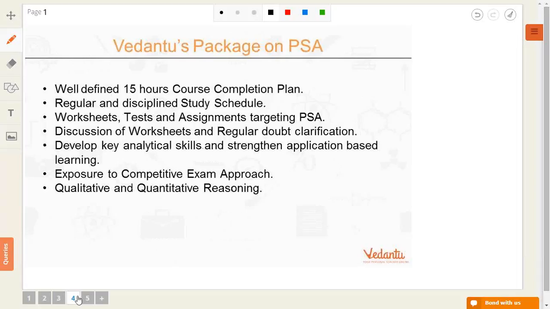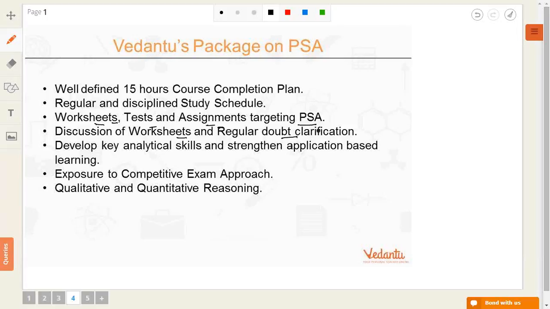And coming to Vedantu's package on PSA, that is, what we offer on PSA on Vedantu. Our course on PSA is a well-defined 15 hours course completion plan. Every teacher is defined, the curriculum is defined for all 15 hours with a regular and disciplined study schedule. Worksheets, tests and assignments are targeting PSA. There are worksheets after every session, based on every topic. Assignments are there and tests are there at regular intervals. When the students attempt the worksheets, teachers make it a point that discussion of worksheets is done and regular doubt clarification is also done.